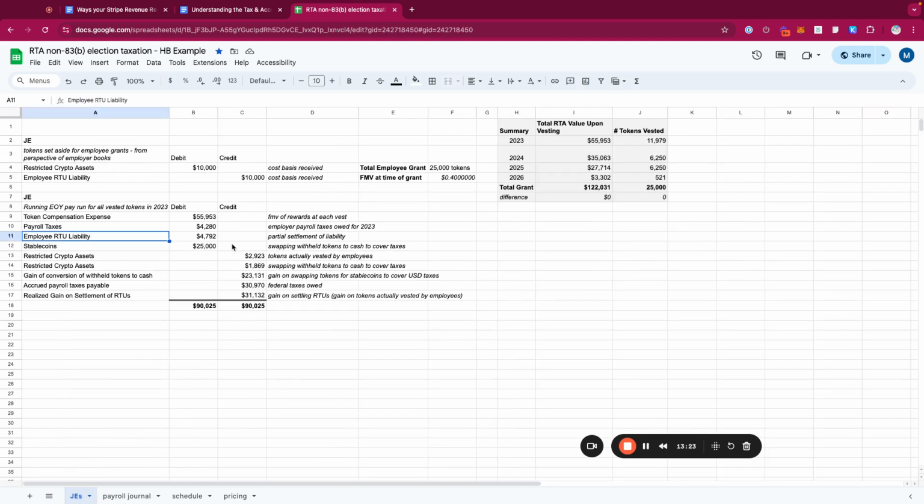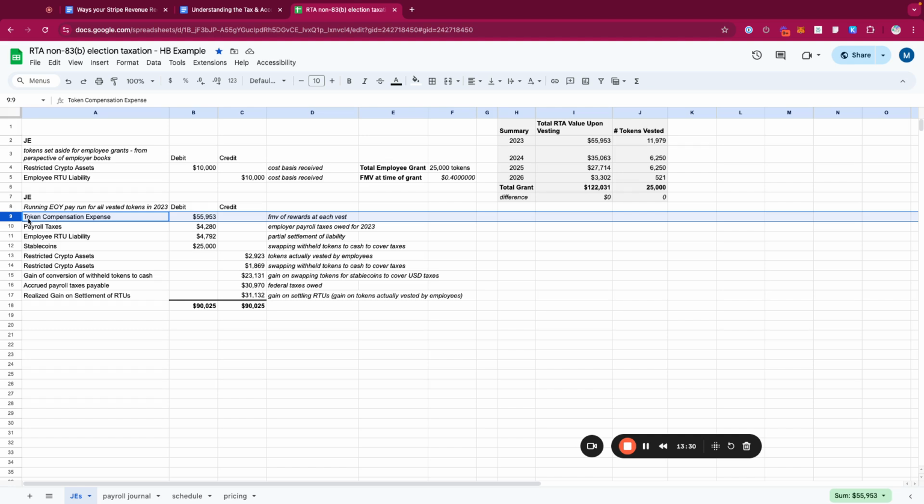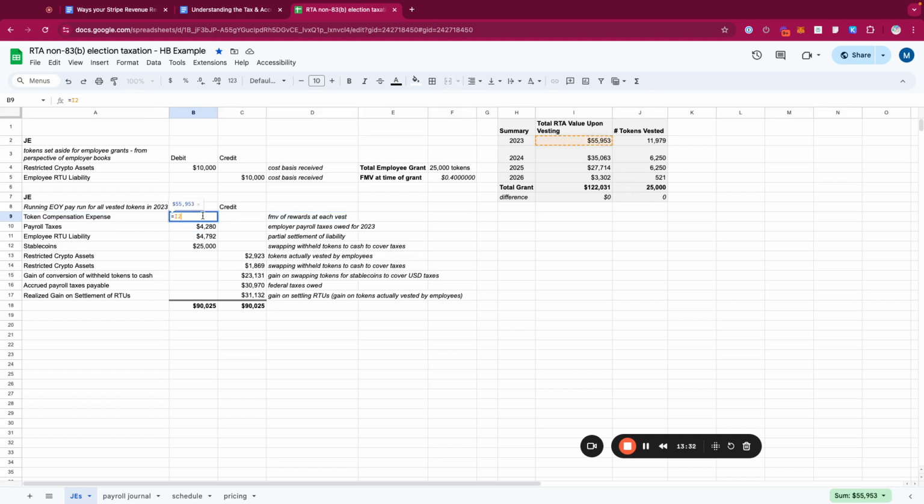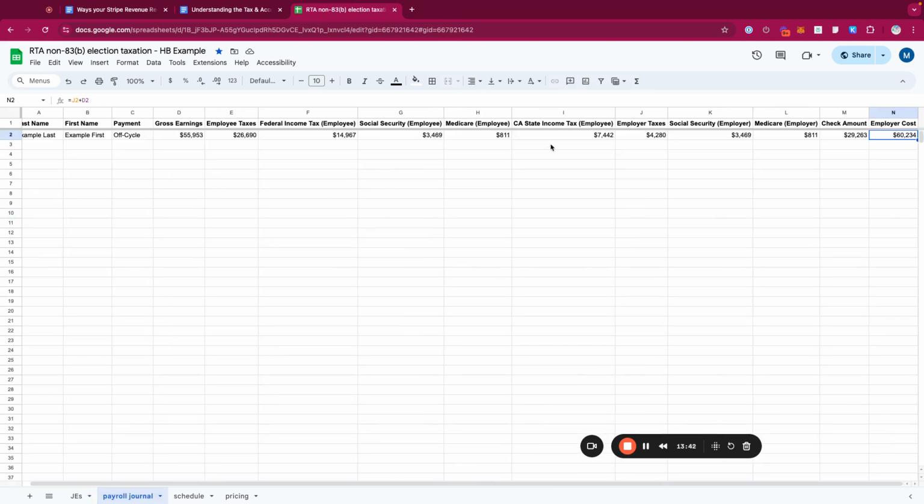And so this might not be the same for your company. This is just an example, but these are just some elements to think about. So the first thing is that the employer would want to recognize a token compensation expense, which again is the fair value of the tokens that have vested in the current year. So for 2023, 55K.